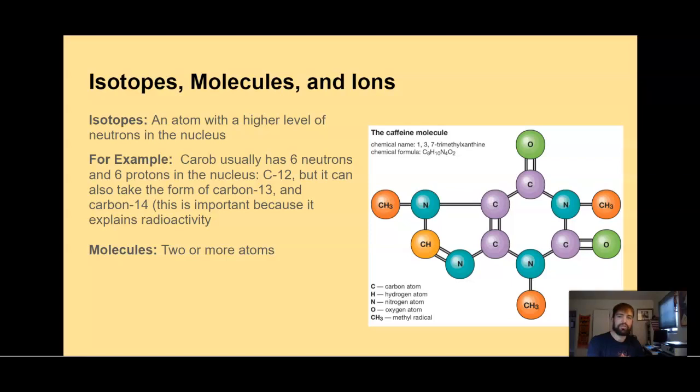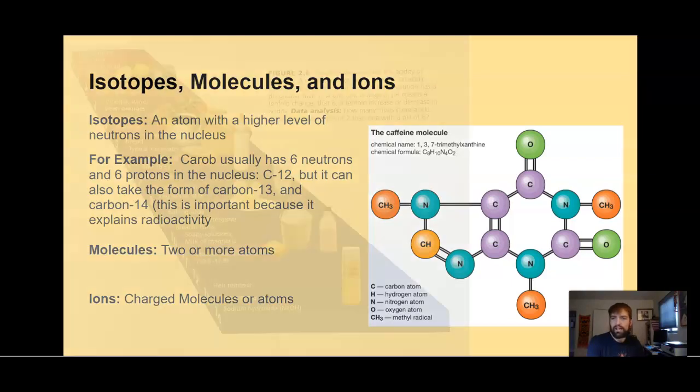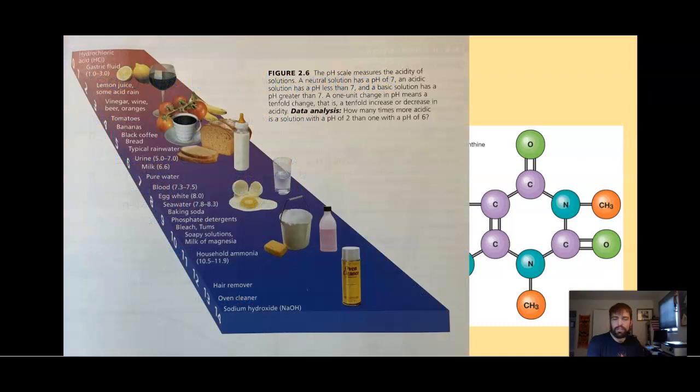Molecules are two or more atoms. And then finally we have ions, which are charged molecules or atoms. Here we have caffeine, which is one of my favorite molecules. The thing about ions that is really important, and why I bring that up, is that they're important for measuring a substance's acidity.